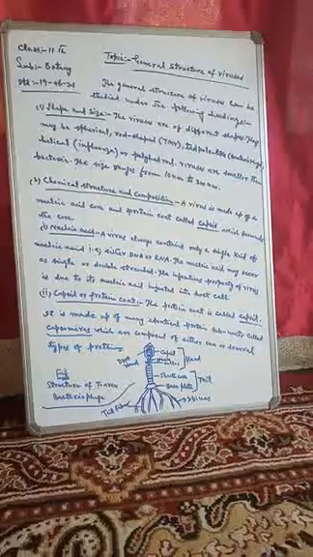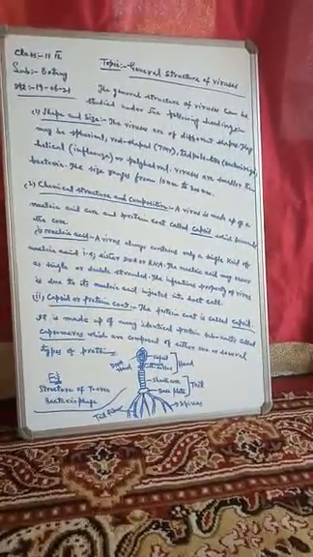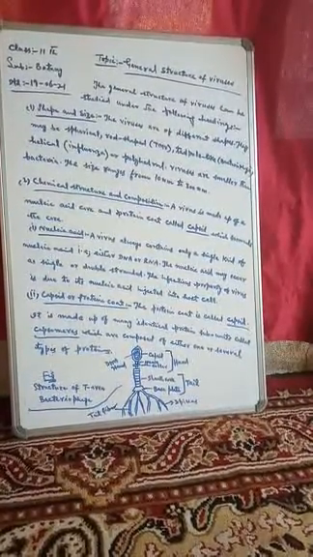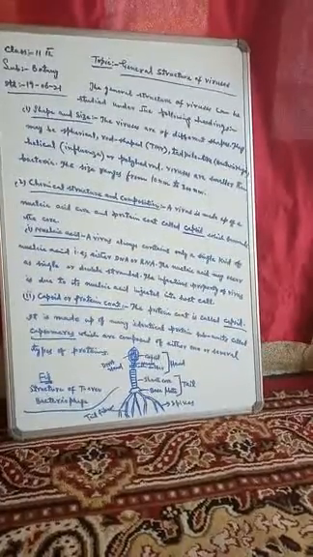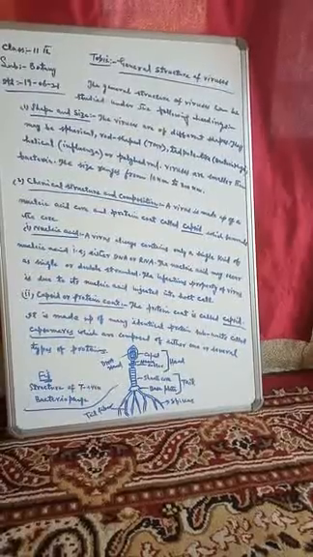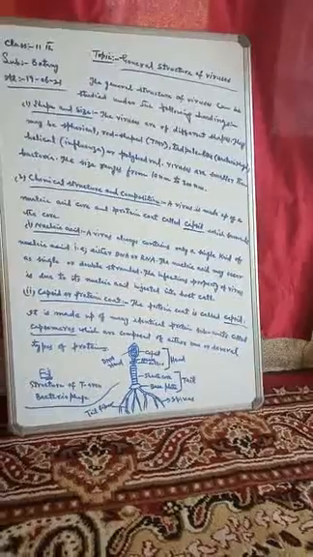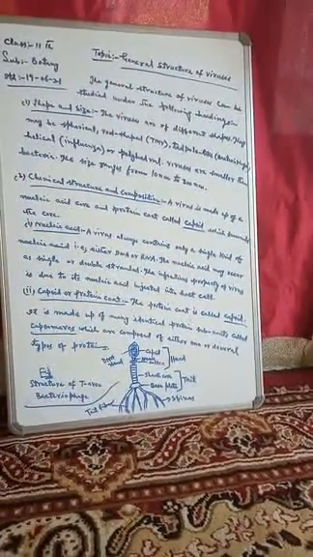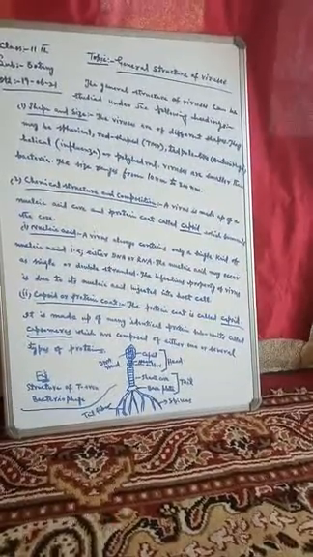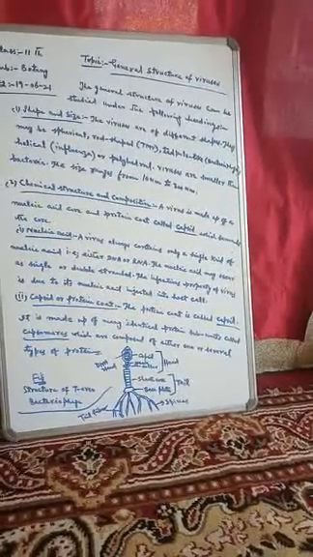Now the chemical structure and composition. What is the chemical structure and composition of viruses? A virus is made up of a nucleic acid core and a protein coat called capsid. The chemical structure reveals that a virus is made up of a nucleic acid core and protein coat, which is called the capsid. This capsid surrounds the nucleic acid core.